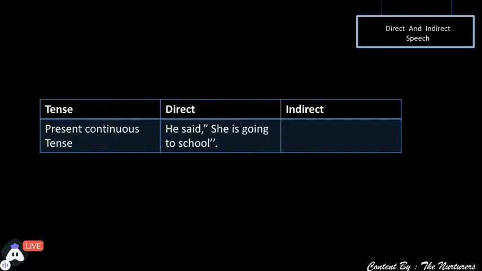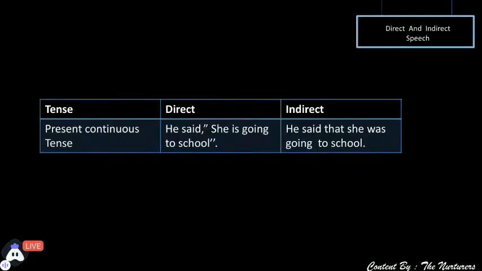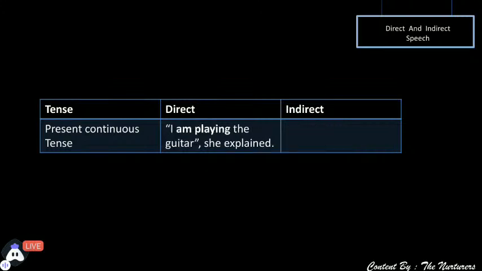He said that she was going to school. This is how the present continuous tense changes to the past continuous tense. That is, is simply changes to was or were. Rest everything remains the same. So, he said that she was going to school. Perfect. Moving ahead to the next one.